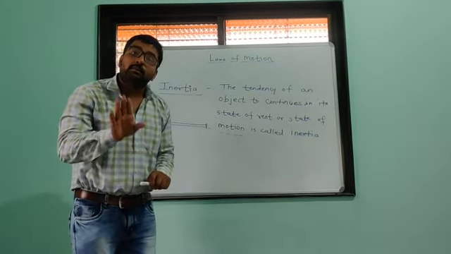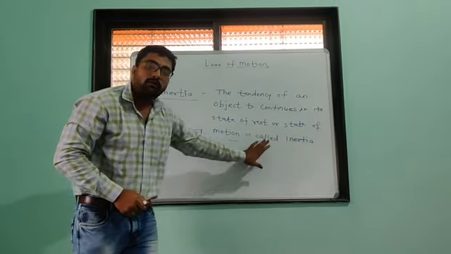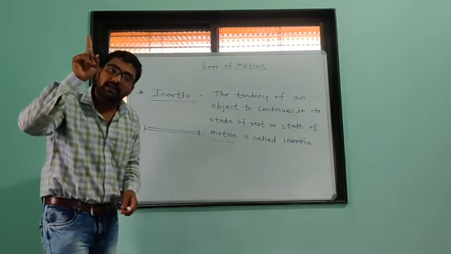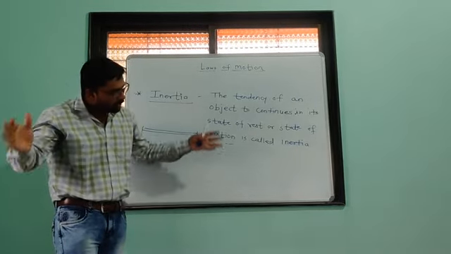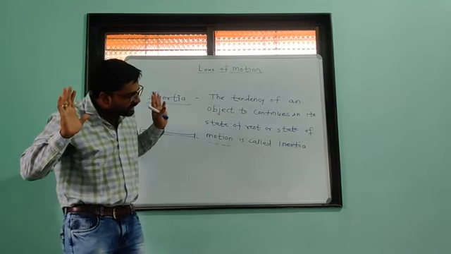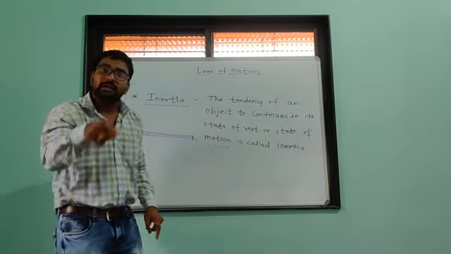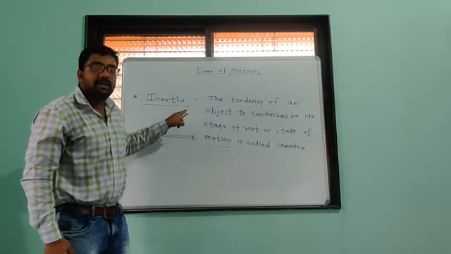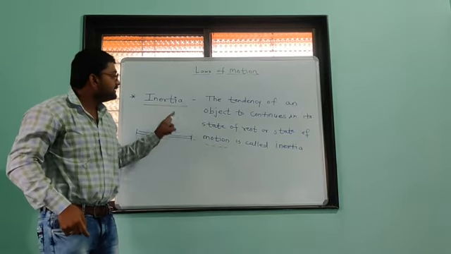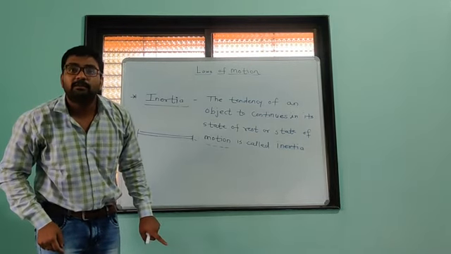Inertia depends on the mass of an object. It is also said that inertia is a measure of mass. If the mass is very high, its inertia will be very high. Suppose one very heavy object is here and I want to change its position. I have to apply a very large force, because it does not move easily. It does not move easily means its inertia is very high. So as the mass is very high, its inertia is also very high. So inertia is a measure of mass.